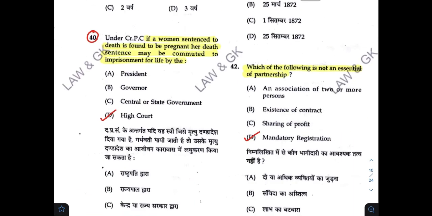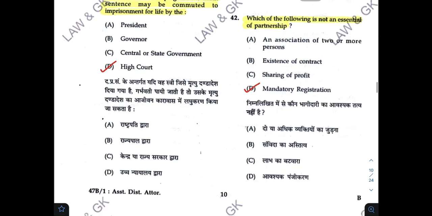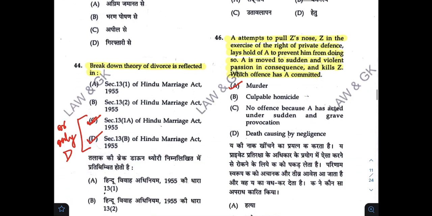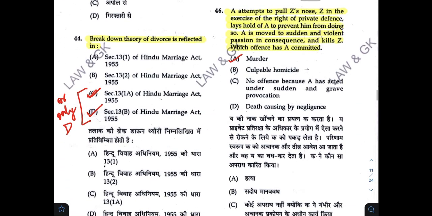If a woman sentenced to death is found to be pregnant, her death sentence may be commuted to imprisonment of life by D. Muhammad Ahmad Khan versus Shah Bano Begum is related with B. Breakdown theory of divorce is reflected in.